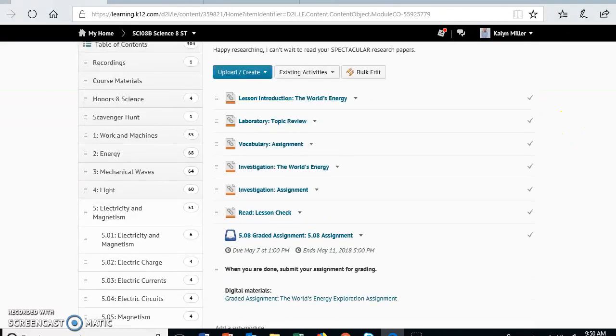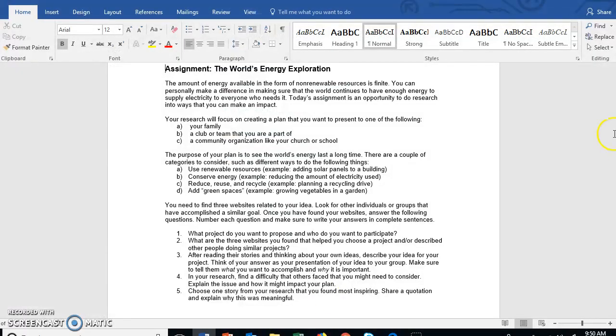All of this is preparing you to be able to answer these questions and write this research paper in the correct way. Now, what you would do is click on your 5.08 assignment, which I have already done, so I'm going to pull it up. All we've done so far is go to our OLS classroom, click on 5.08, and go through each of these units to get the information. Now, let's go to our assignment. When you open up the 5.08 assignment, this is what you get.